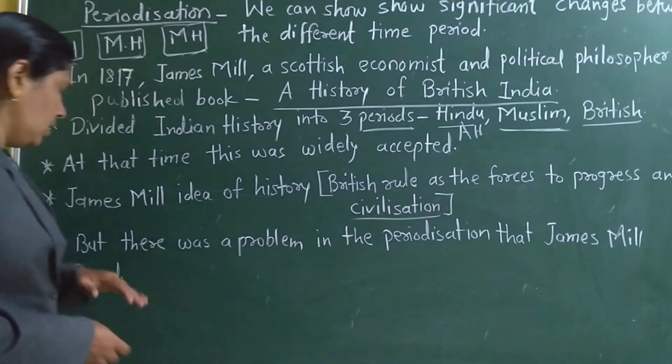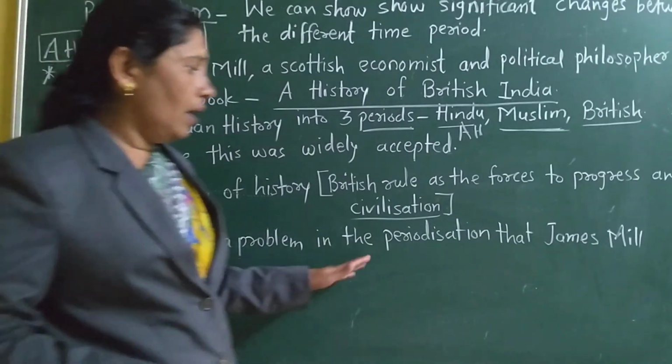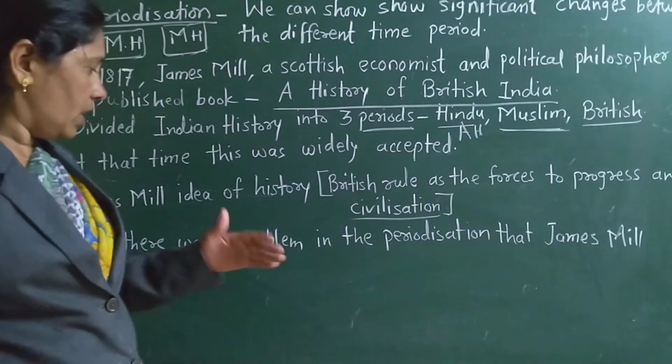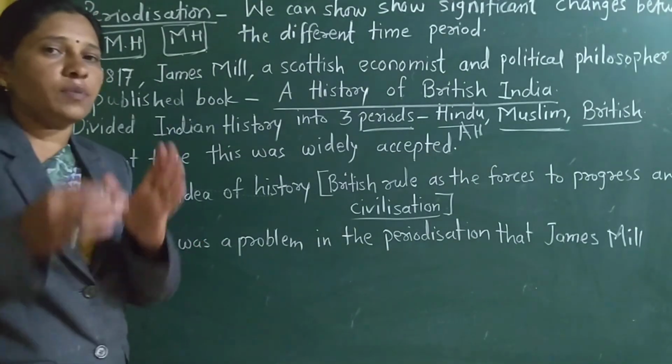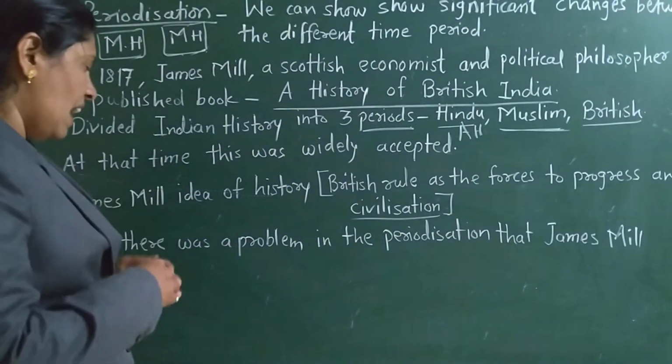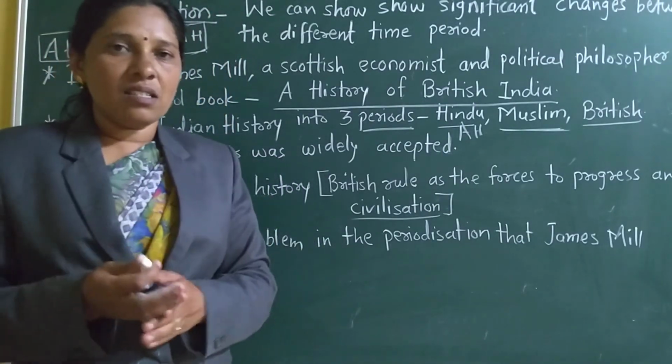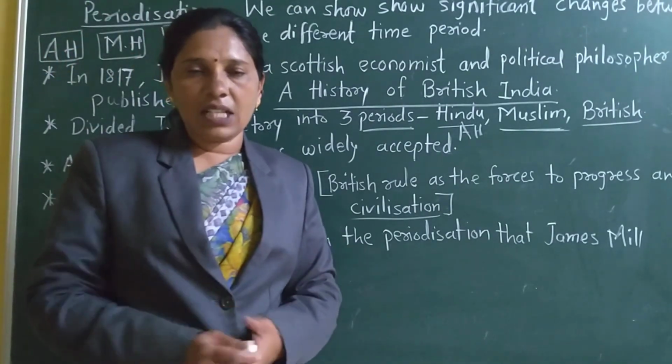There was a problem in the periodization that James Mill offered. There were many problems in it. We will discuss those problems in the next lecture. Thank you.